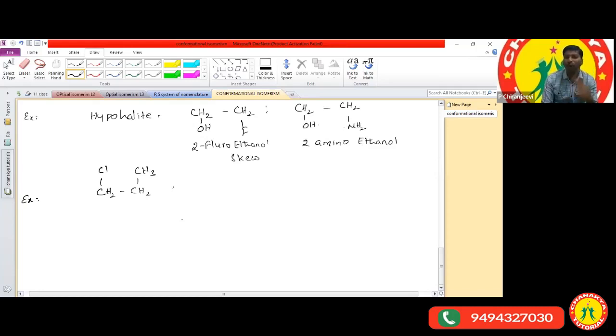Options are four only. We don't have any other options, because we get only the eclipsed form, the skew or partially eclipsed form, and the staggered form. Which conformer is more stable in chloropropane?